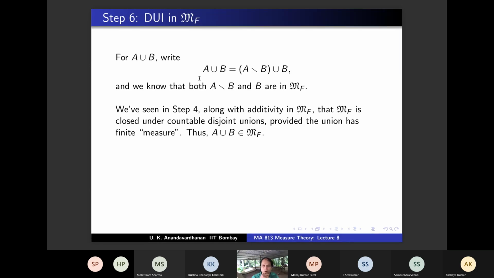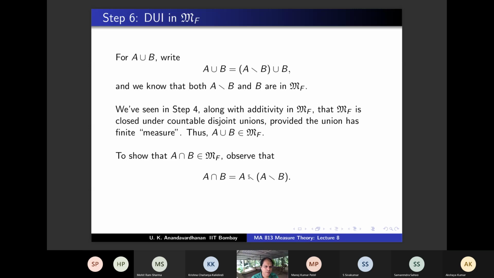Now what is remaining? A intersection B. So A intersection B is also easy. Observe that A intersection B can be written as A minus (A minus B). Just check the set theory. If you do it like that, then it's done, no? Because A and B are in MF, and we have shown that A minus B is in MF. Now A minus B is in MF and A is in MF, and the difference is again in MF. Therefore, this is in MF. Is that okay?